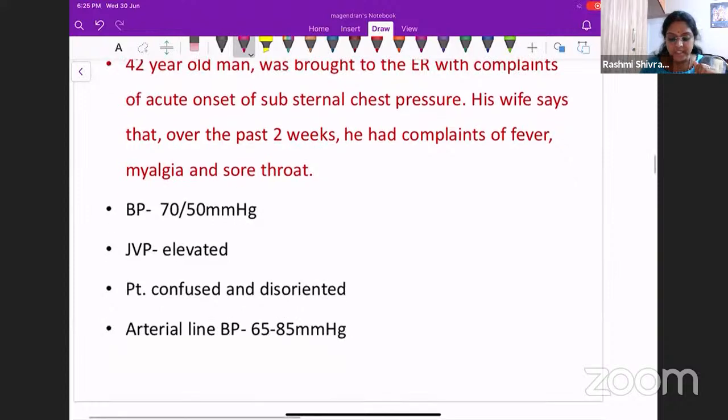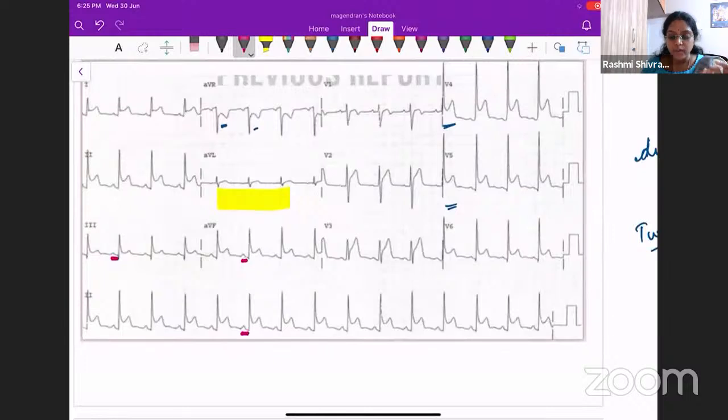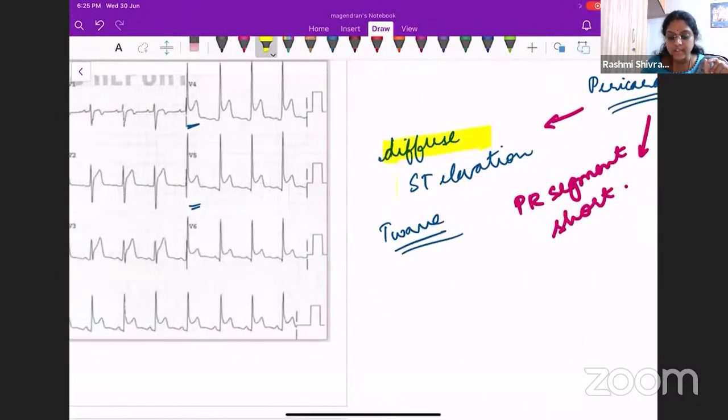So this patient is having pericarditis, because of the diffuse ST segment elevation. These are very characteristic features: diffuse ST segment elevation, not necessarily associated with T wave inversion. Sometimes there can be a T wave inversion, but not always. And the PR segment will be very short. These are classical findings of pericarditis.